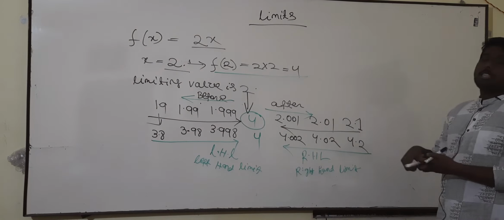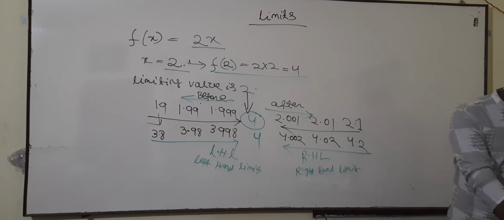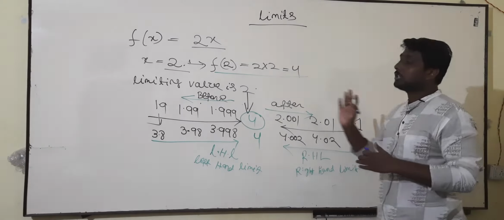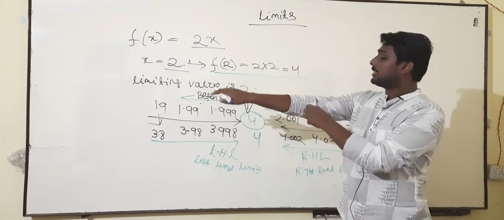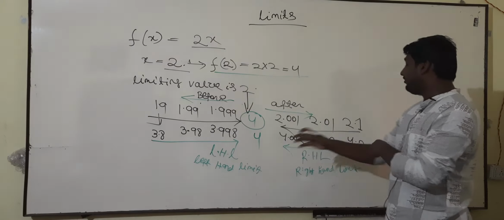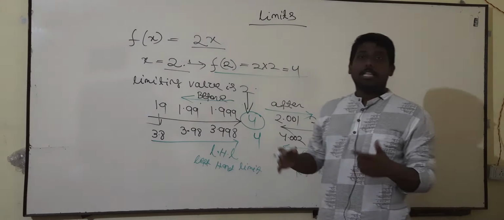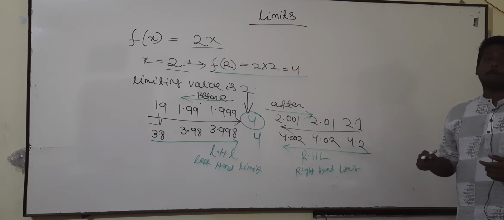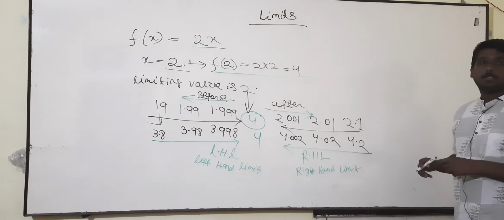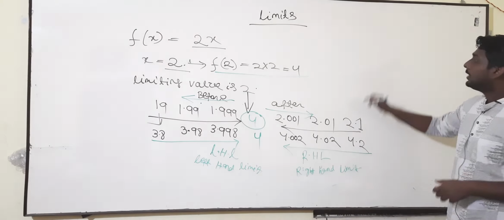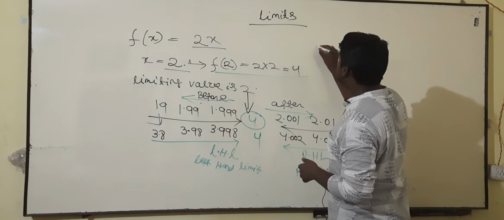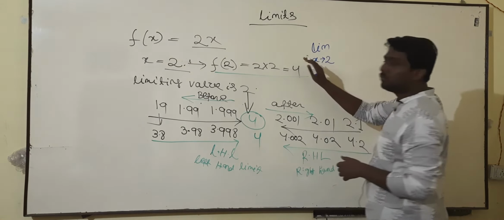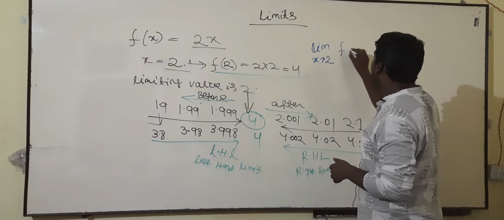Now, whenever you are asked to calculate the left hand limit, you have to go for the left of x, and when you are asked to calculate the right hand limit, you have to go for the right of x. So this is simply written as: if the limiting value is 2, then it's written as limit x tends to 2 of f of x.